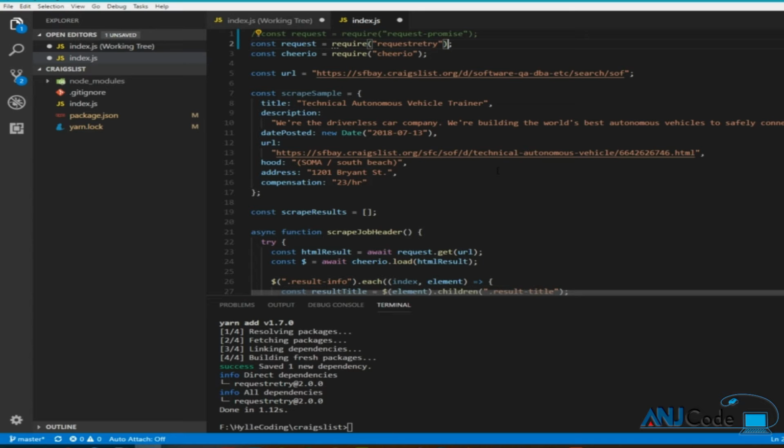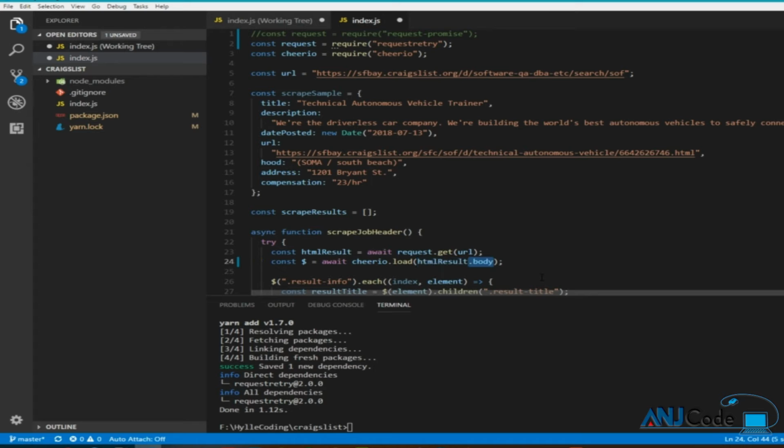Now, since request retry by default gives you a response object, which has different properties, one of them being the body, which is the HTML string we actually get here, it means that if you want to use the code like it is now, we would have to write .body to make Cheerio load the HTML string.